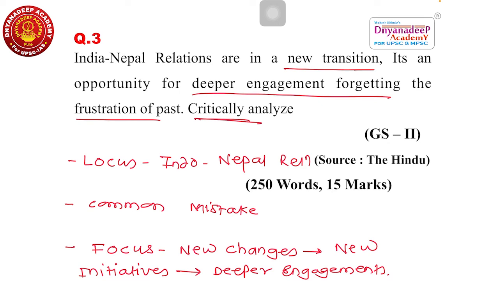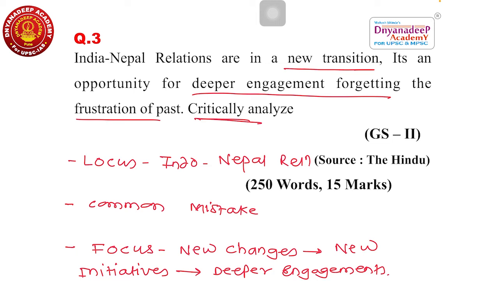What common mistake do we commit? We write about the history of Indo-Nepal relations. We write about where Nepal is located. Nepal is a Himalayan state located on the northern side of India and it has a Maoist government where India helped. No need to write history. They did not ask you even a single word about history, geography, polity or economy of Nepal. What they said? They started with India-Nepal relations are in a new transition.